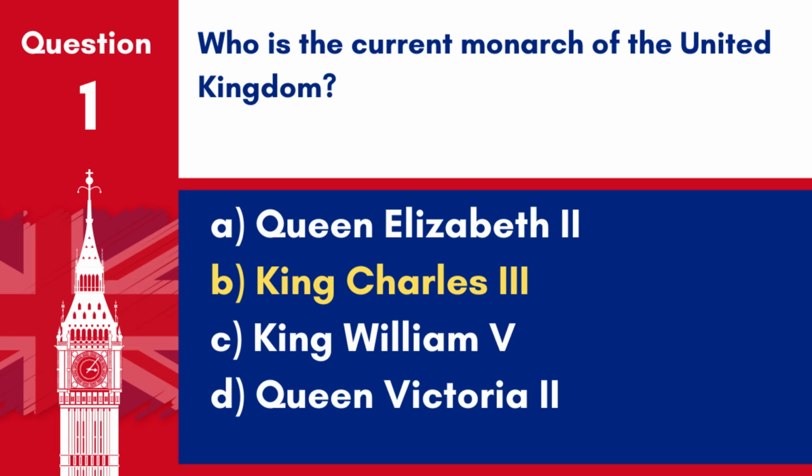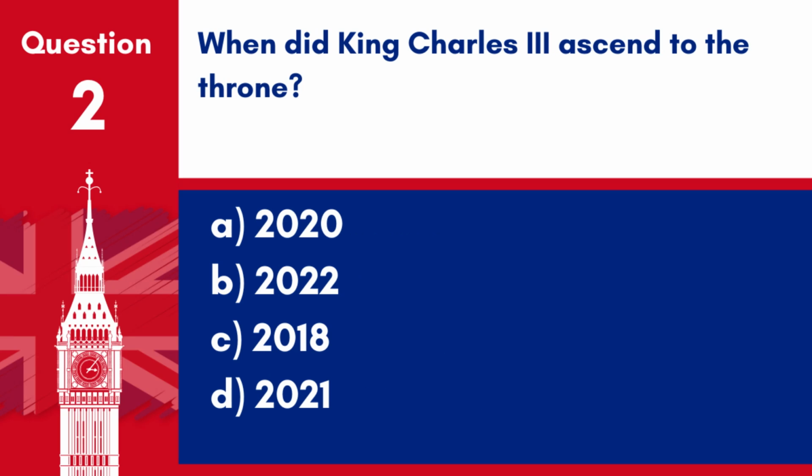The current monarch of the United Kingdom is King Charles III. Question 2. When did King Charles III ascend to the throne? A. 2020. B. 2022. C. 2018. D. 2021. Answer: B. 2022. King Charles III ascended to the throne on 8 September 2022.